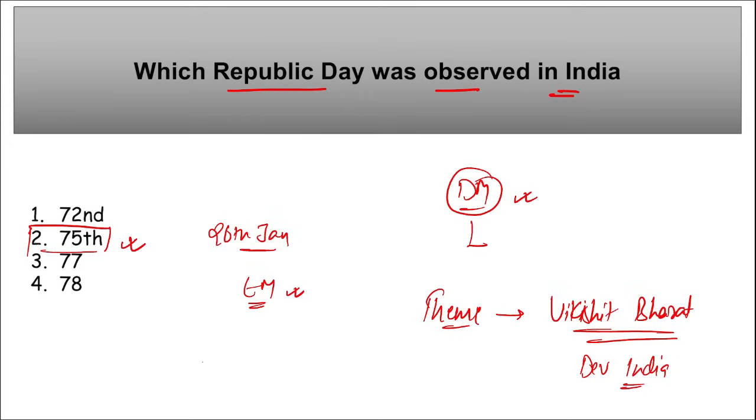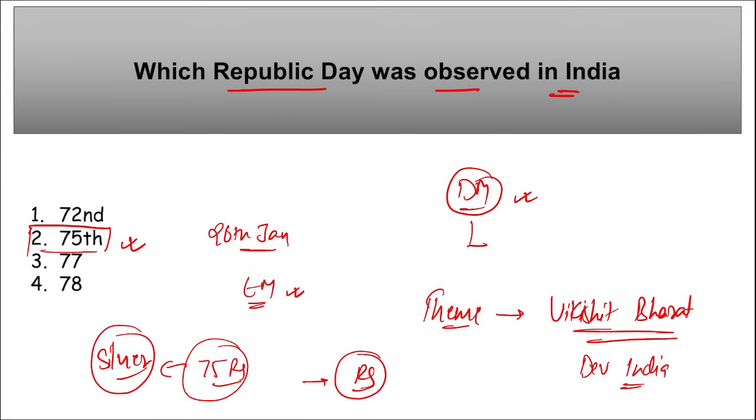Then apart from this, a commemorative coin of 75 rupees was recently launched by Rajnath Singh. It is a silver coin. Mark this also. A 75 rupees commemorative silver coin and a postage stamp were launched on the 75th Republic Day. It was minted by the India Government Mint in Mumbai, Maharashtra. Emmanuel Macron was the chief guest, President of France. It was the 75th Republic Day, and our President of India, Draupadi Murmu ma'am, unfurled the flag.